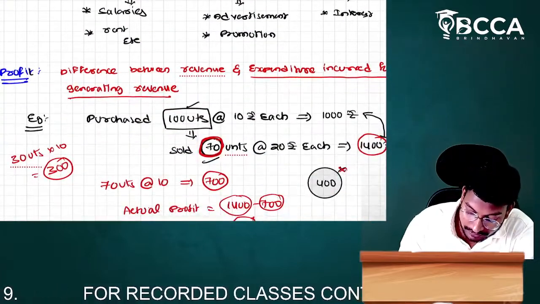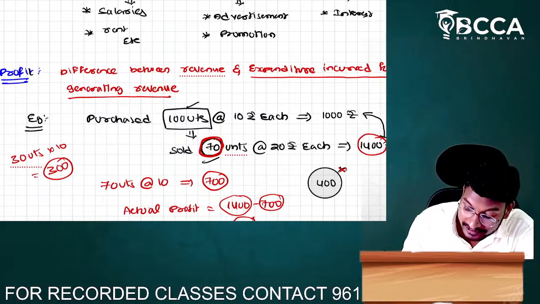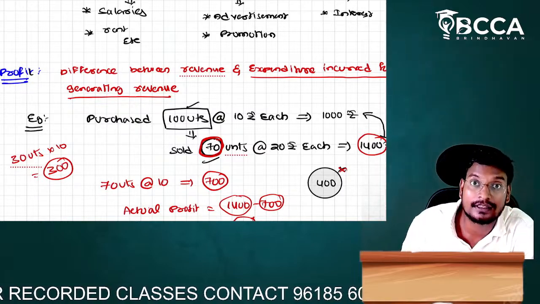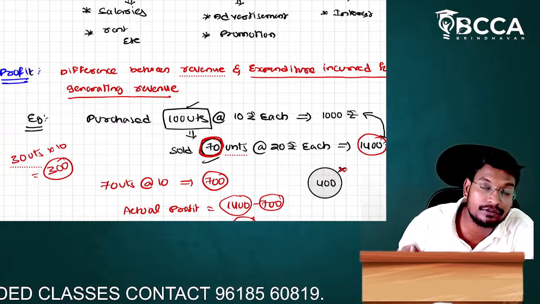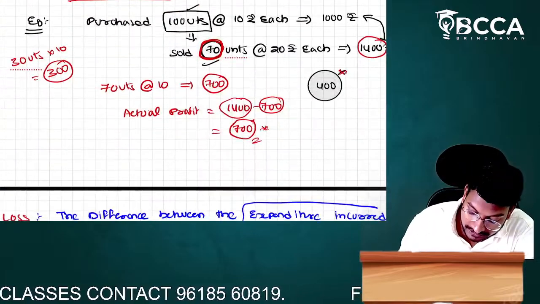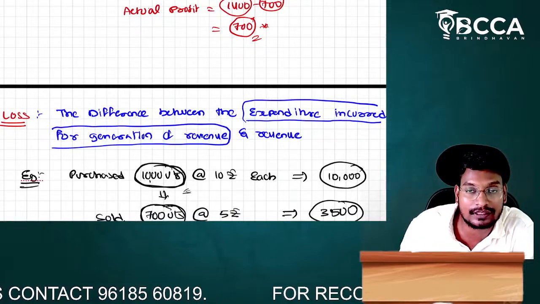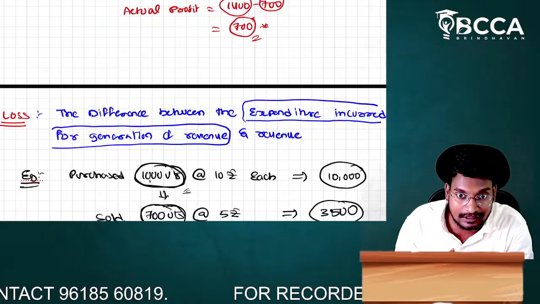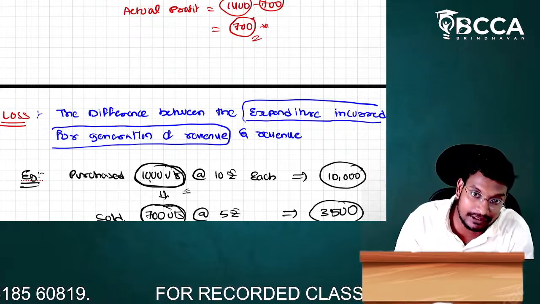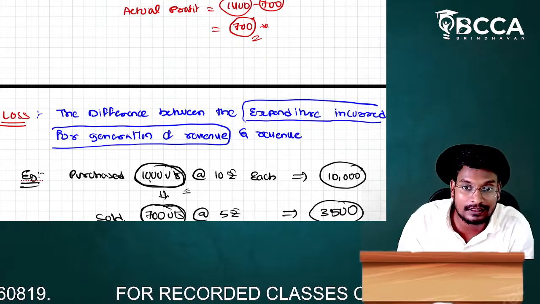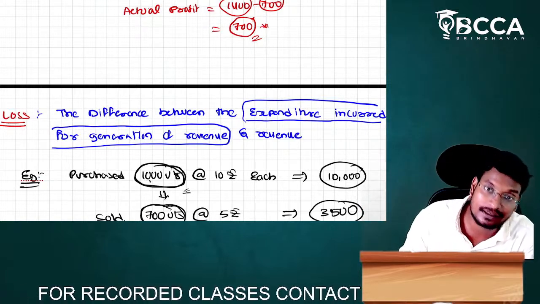Next one, profit means what, sir? The difference between the revenue and the expenditure incurred for generation of revenue is called profit. The difference between the expenditure incurred for generation of revenue and the revenue is called what, sir? Loss. We have to consider only the expenditure incurred for the generation of revenue. That means we have to consider the sold units cost only. We should not consider the total units cost.